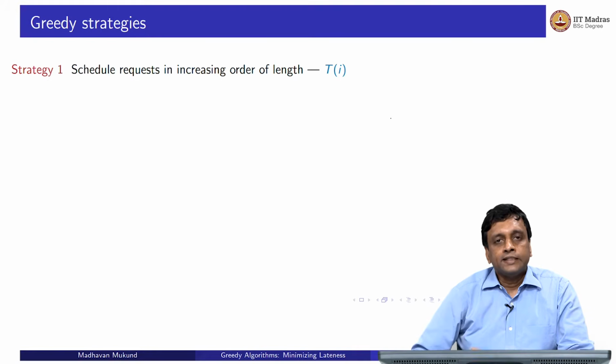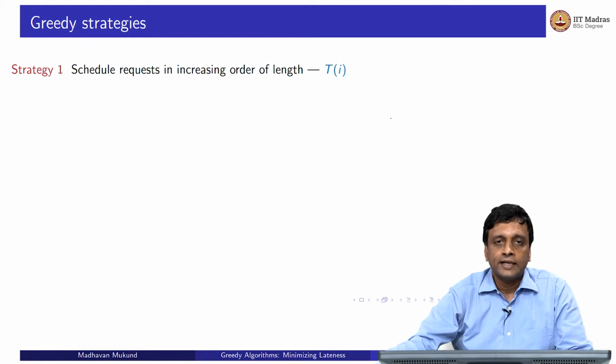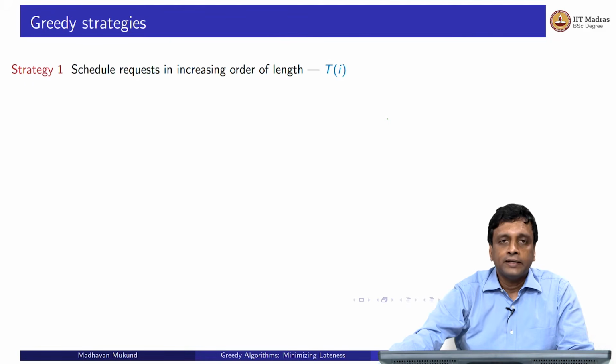So like the earlier scheduling thing, we could come up with many heuristics which seem reasonable at first sight. So first thing would be to try and finish off short jobs earlier so that people don't get delayed, right? So you can schedule requests in the ascending order of the expected time that it takes for that job. Remember, we have a prediction T of I saying that the ith job will take exactly T of I time. So we sort the jobs in terms of this and do the shortest jobs first so that people are not unnecessarily waiting. Unfortunately, we can construct a simple counterexample where this does not work.